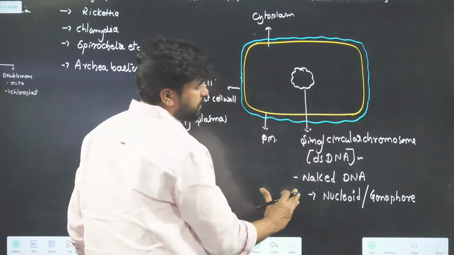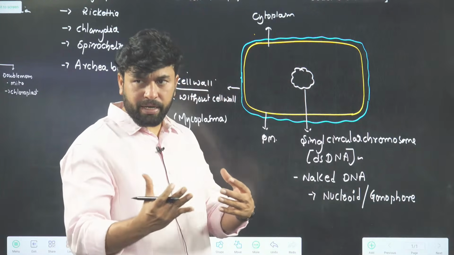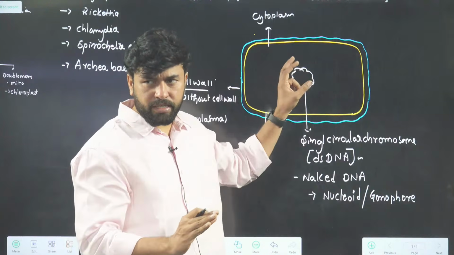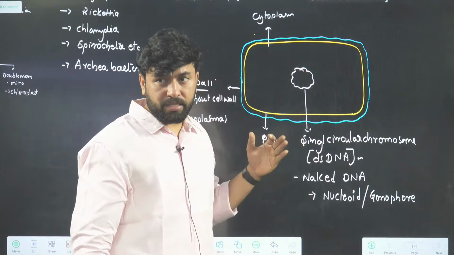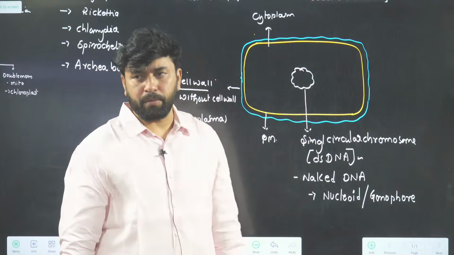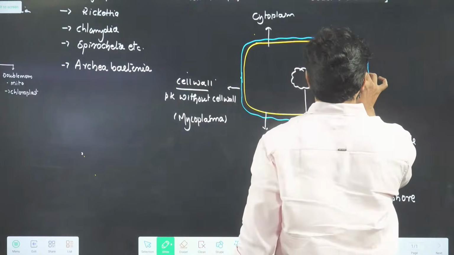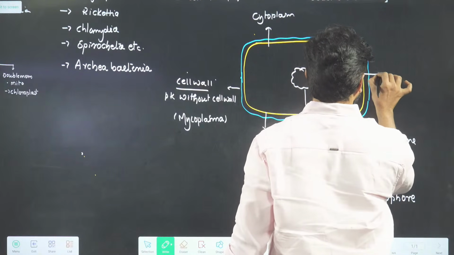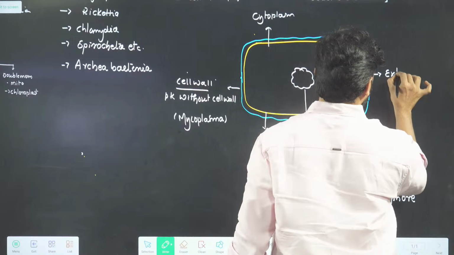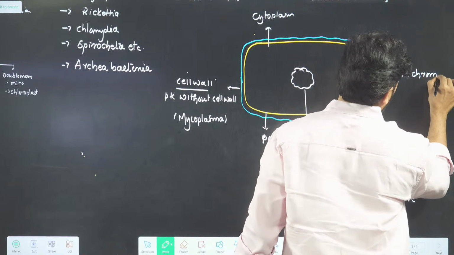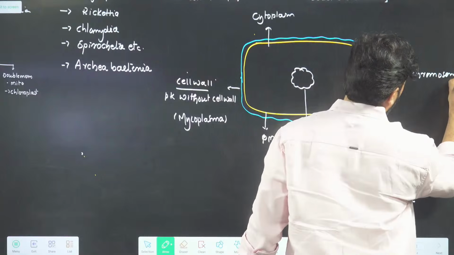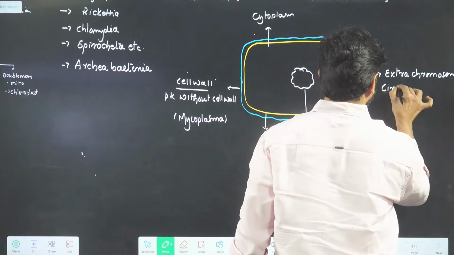Their names and their details, we will elaborate on later. Just I am saying there is a DNA in the center. That place is called the nucleoid, which is naked because it is not covered by a nuclear membrane. Next one. Some bacteria possess extra-chromosomal circular DNA.